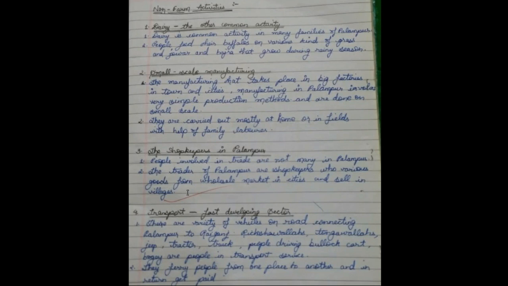After that, the last heading which we have is transport, and here it is mentioned as a fast developing sector. Today, transportation is known as the fast developing sector. Many people engage with this business, with transportation. Take the example of Olas: whenever we need, we can easily book, and go where we want. So transportation comes under a kind of services, and it is also a non-farm activity.